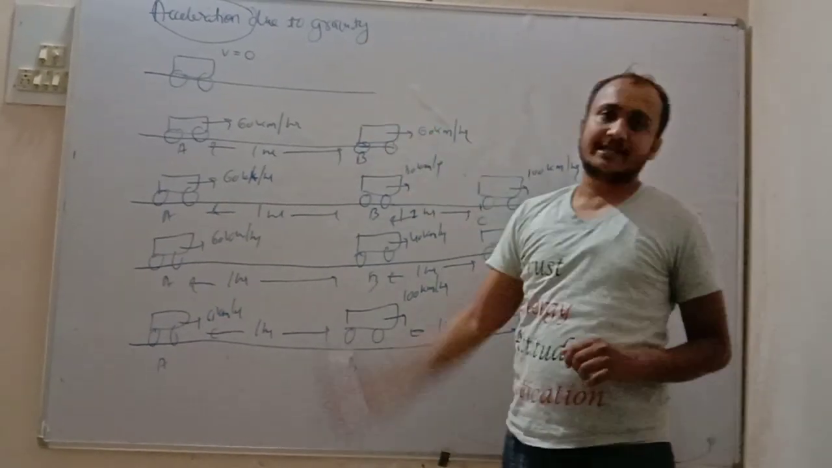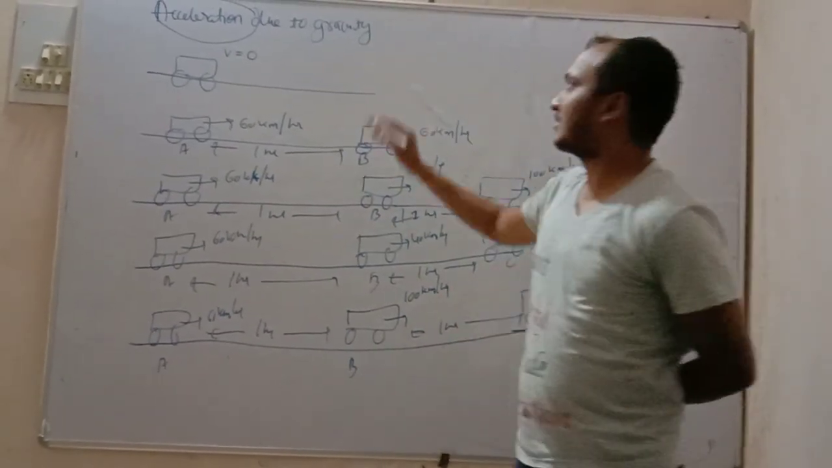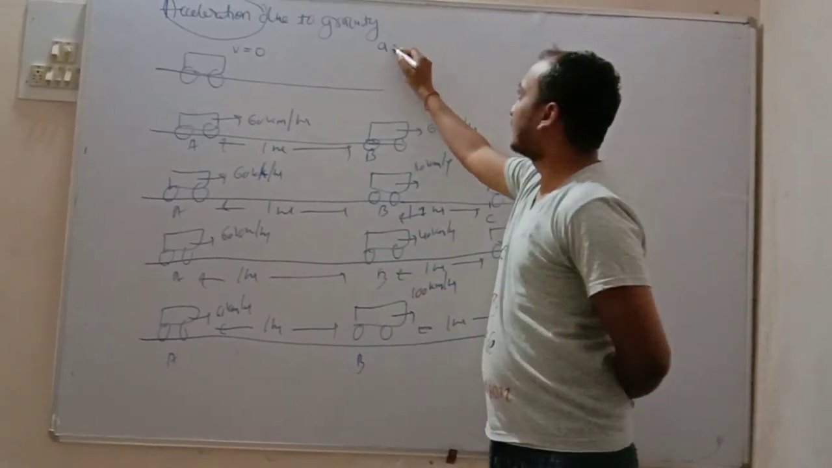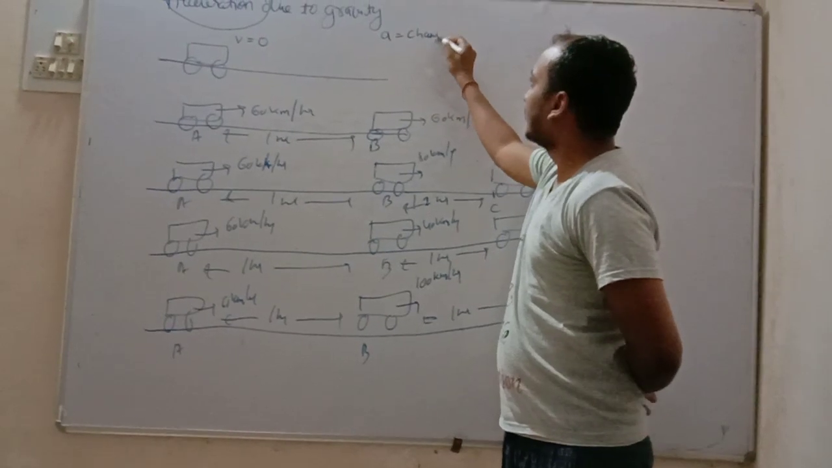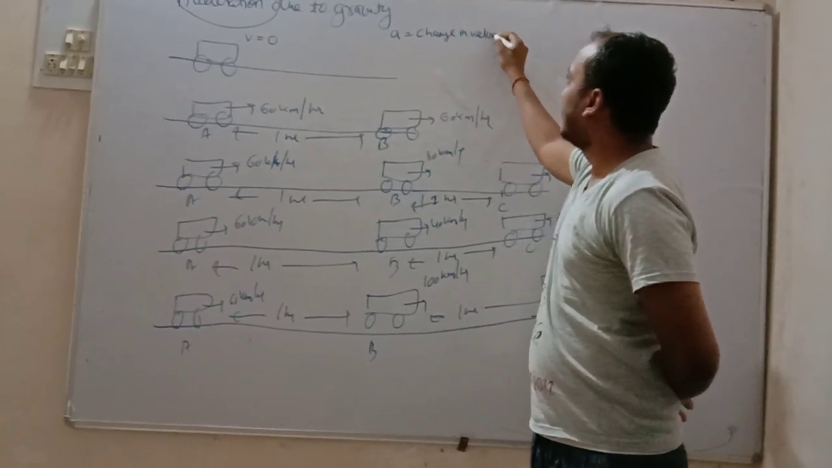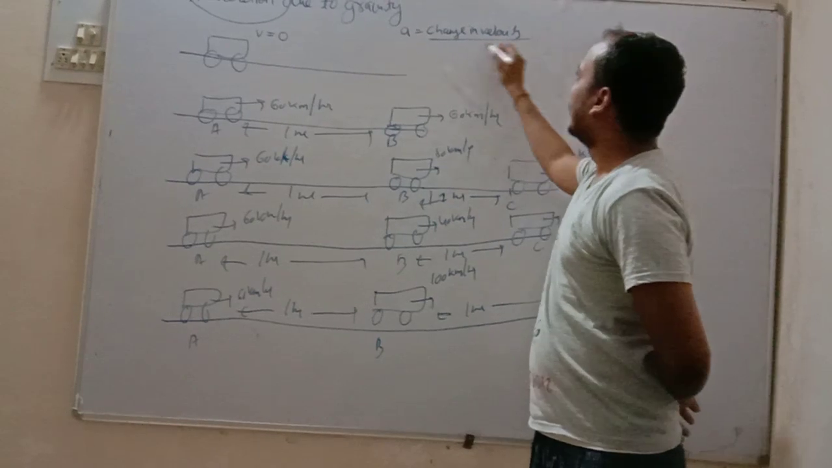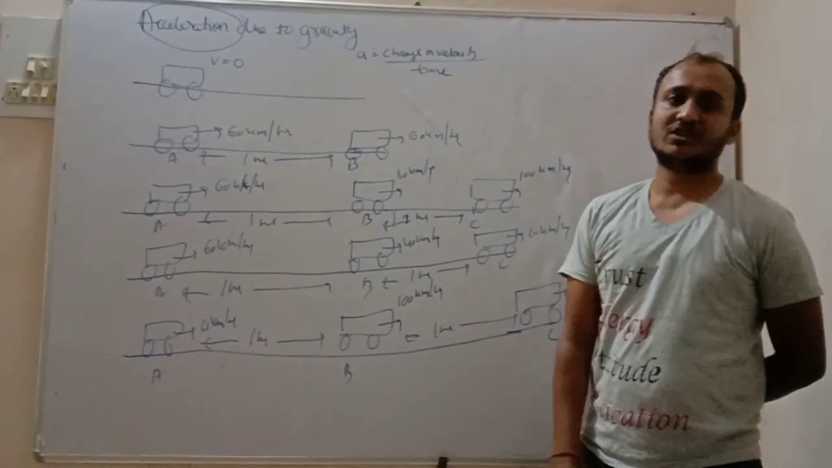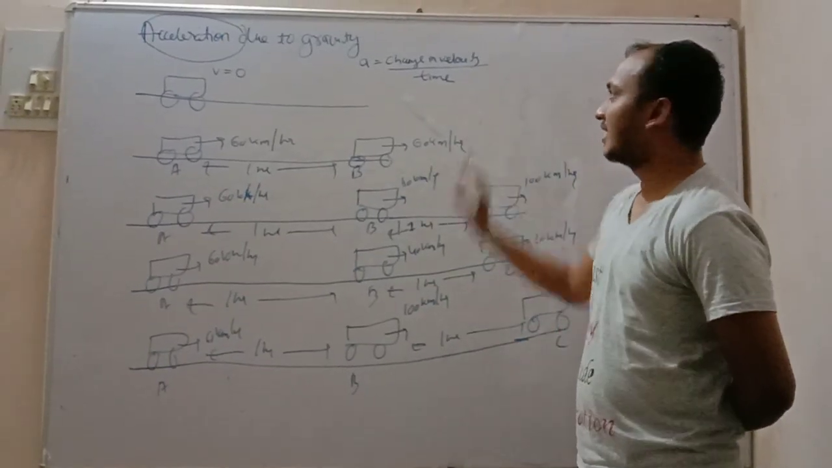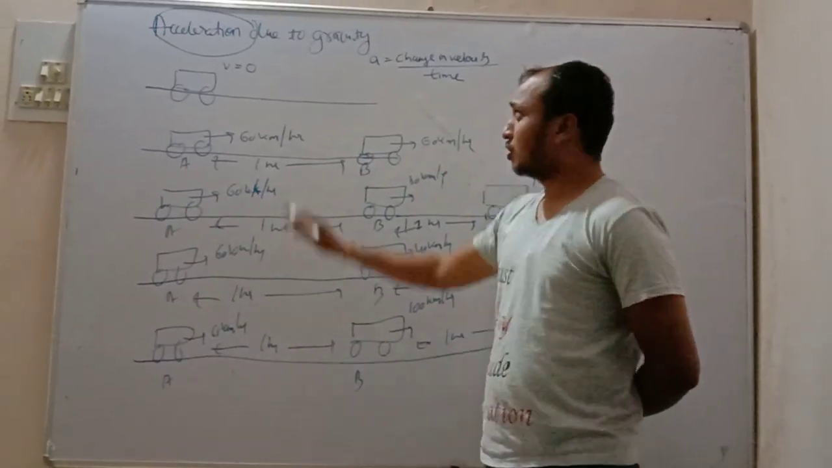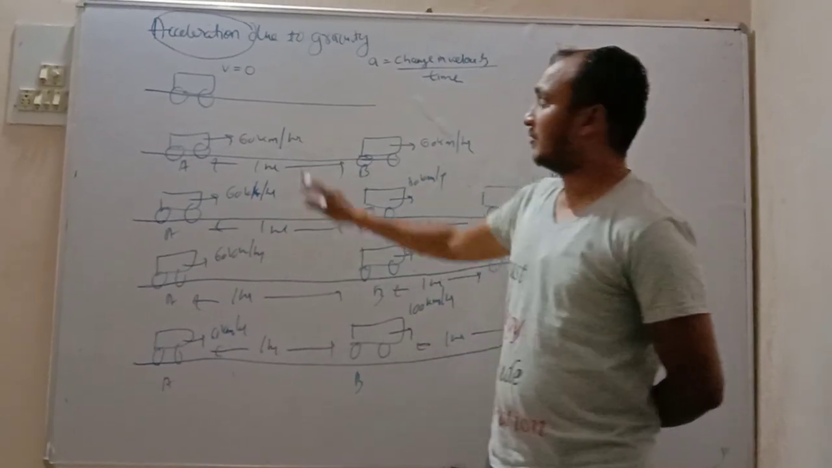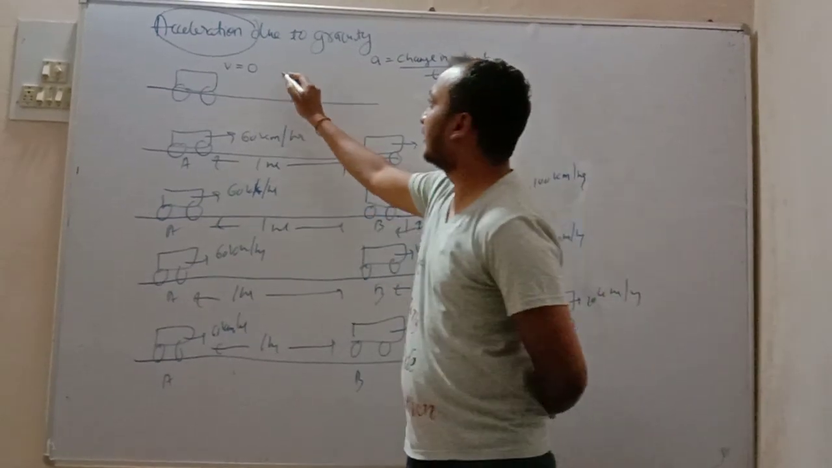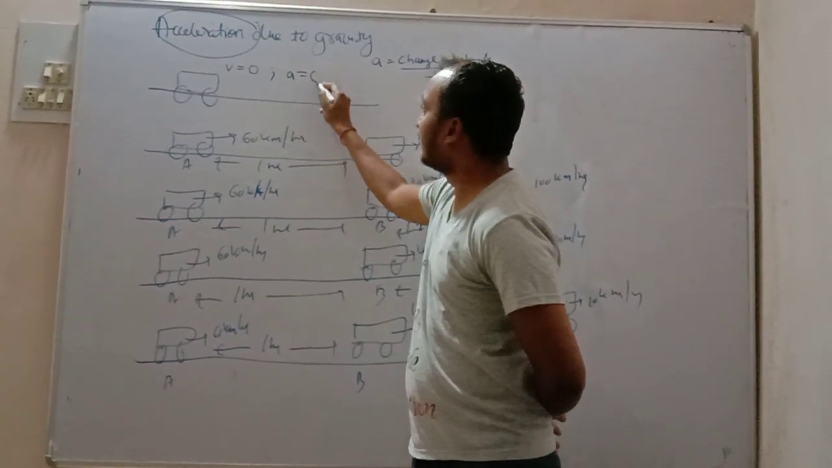So friends, what is acceleration? Acceleration is denoted by the letter small a. It is the change in velocity per unit time. Now in situation 1, the velocity is not changing, it is 0. So here acceleration is also 0.